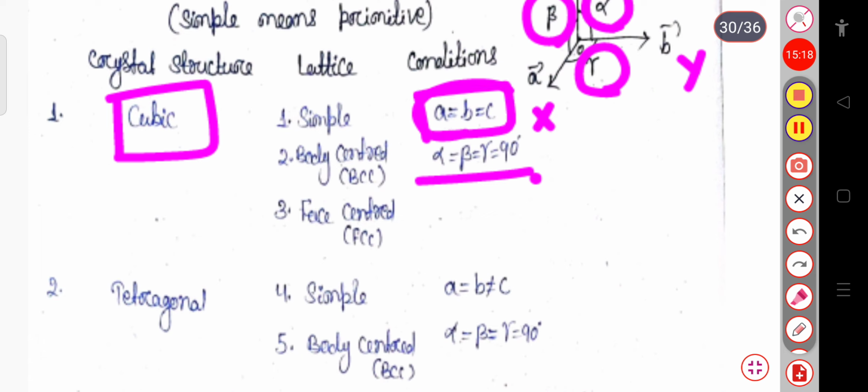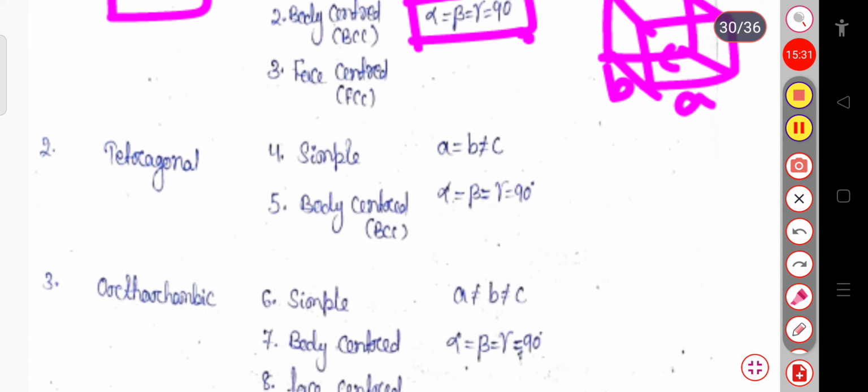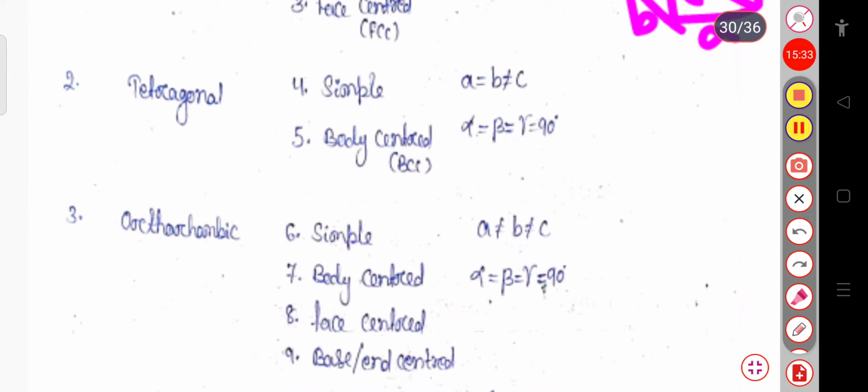For a cubic structure, all the sides A, B and the height C are equal, and the angle between them is 90 degree.